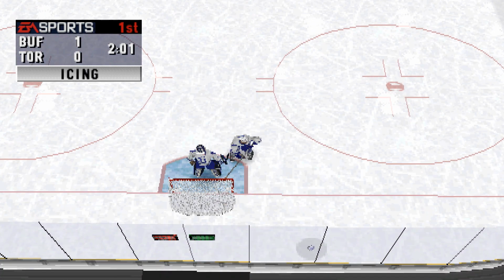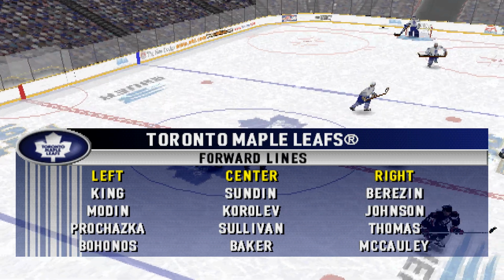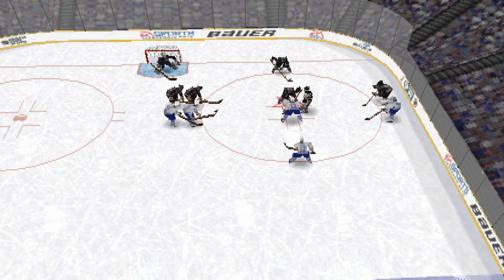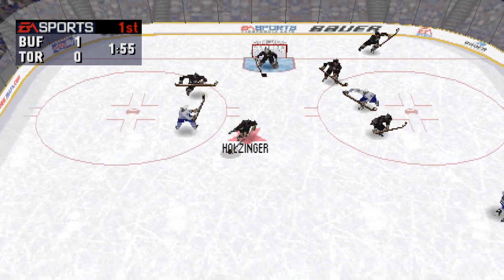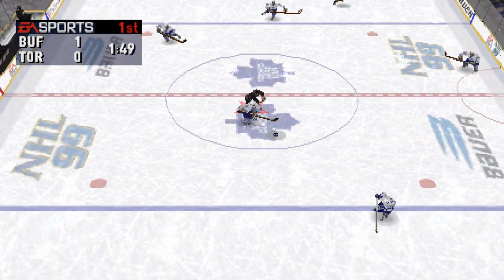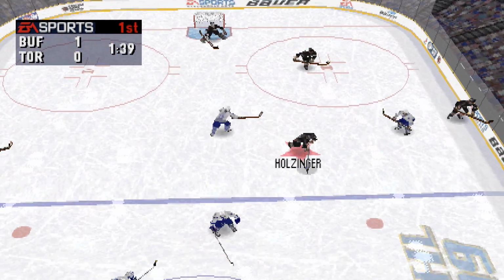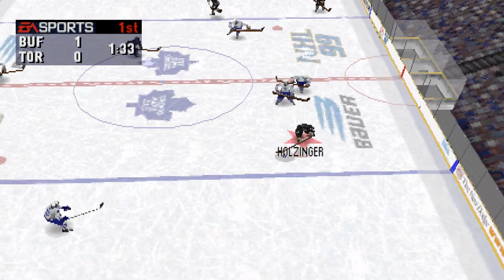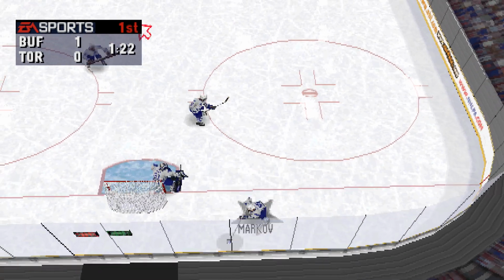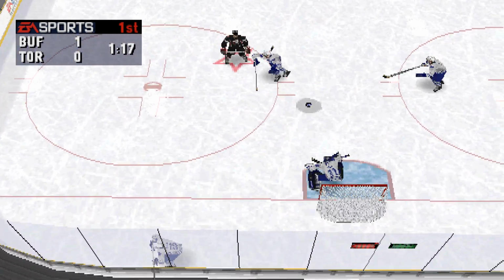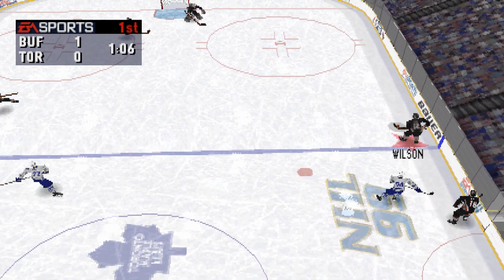That's icing against the Buffalo Sabres. Buffalo gets possession off the draw. Both teams are passing well in this game. Buffalo needs to get a fresh line out there. Toronto should be making a line change soon. Holzinger starts out. Sabres 1, Maple Leafs 0. Joseph stops that. To Markov. On to Cooper. To Berezin. The Maple Leafs change up their lines.